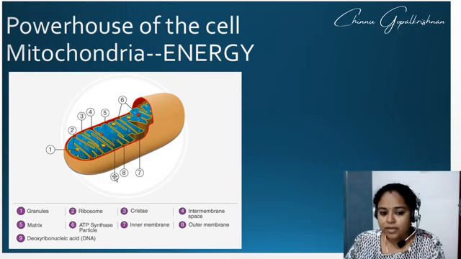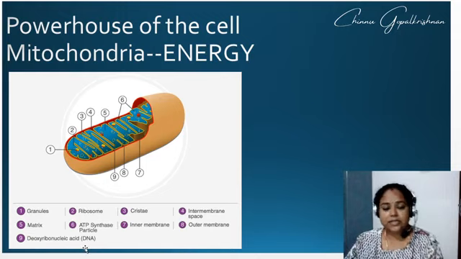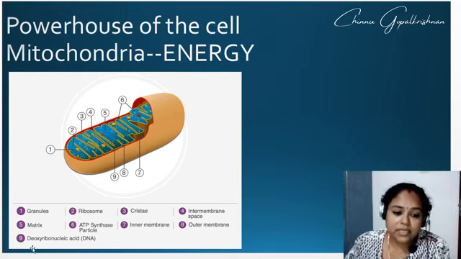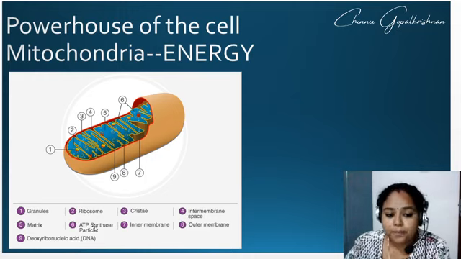At number 6, you can see ATP synthetase particle, where the production of the ATP is taking place. And at number 9, you can see that the presence of DNA is there. What is there? There is presence of DNA. So it is deoxyribonucleic acid. Here, what is main over here? It is the ATP synthetase particle.